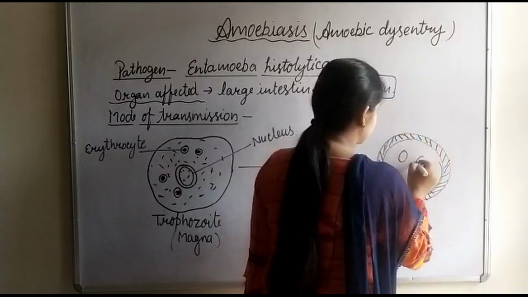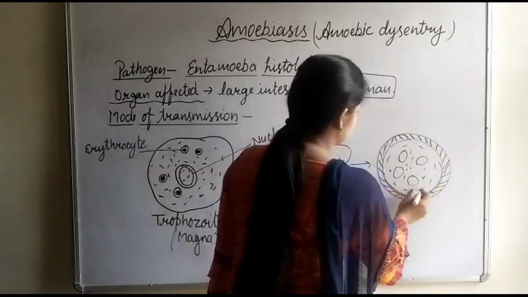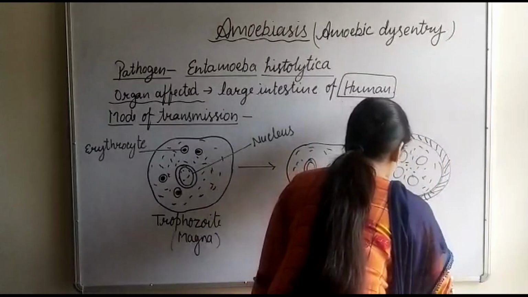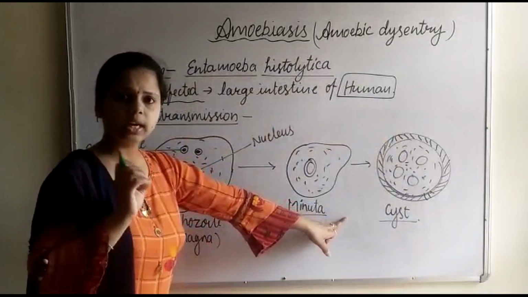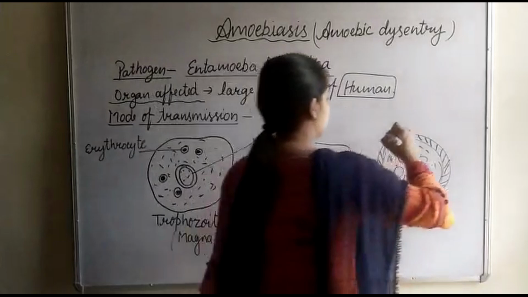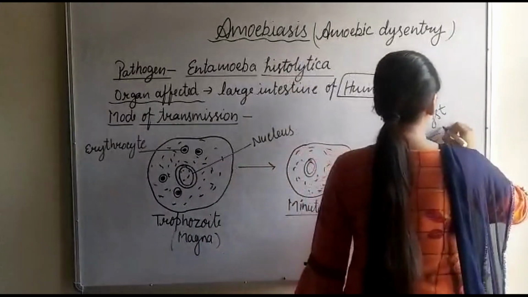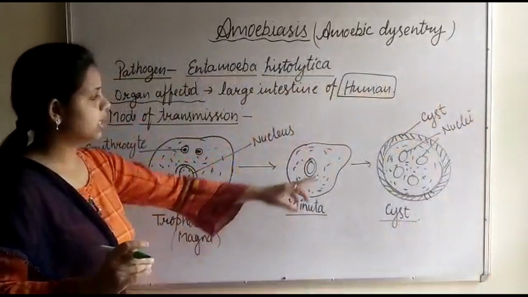The nucleus divides. Cytoplasm is there, and that stage. This is the cyst. This is called a cyst. Which stage of it has come? That is the cyst. Okay, a hard cyst is formed, there is a hard covering over it, and these are the nuclei. So this is the cyst stage.